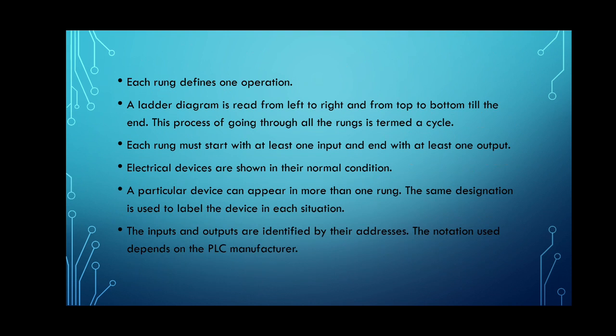This notation depends on the PLC manufacturer. Different companies manufacture PLCs and they give their own notations or addresses to represent the control devices, that is the input devices and the output devices. So this was with respect to the question, define ladder diagram, write and label its parts. The complete explanation is done for this question.